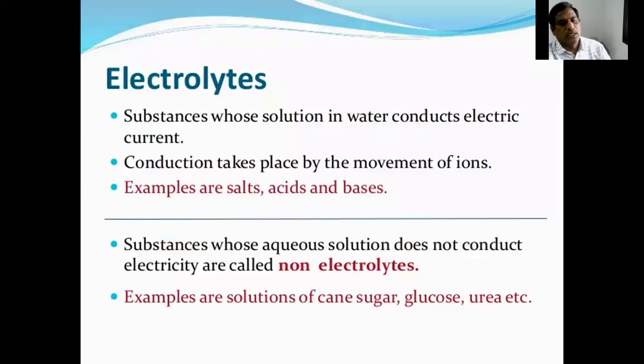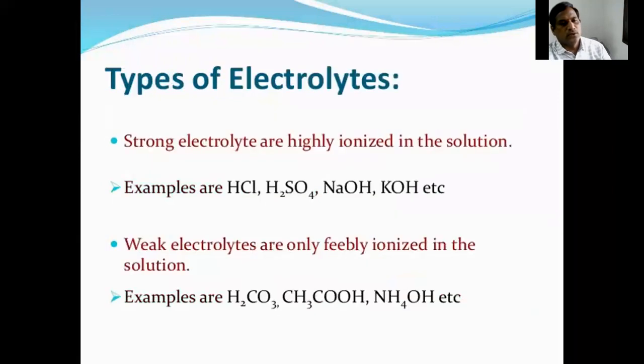Types of electrolytes: strong electrolytes and weak electrolytes. Strong electrolytes are highly ionized in the solution. Examples are strong acids and strong bases. Strong acids are HCl, H2SO4, HNO3. Strong bases are NaOH, potassium hydroxide, etc.